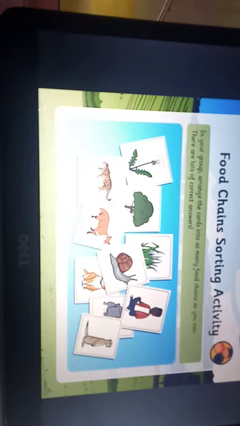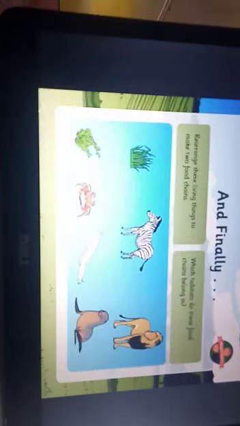The fox may be further eaten by a tiger. So there are lots of food chains, and when a number of food chains lie in contact with each other, they form a food web.